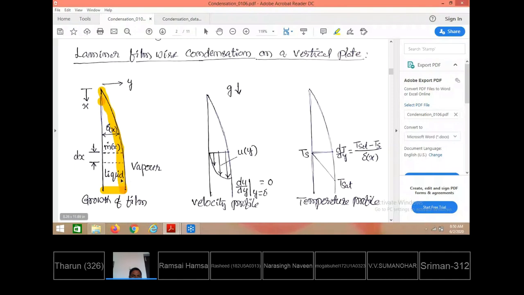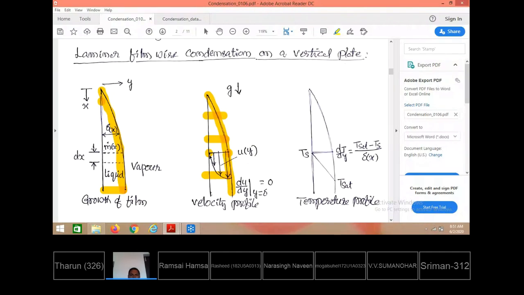If you see the velocity of the liquid over the plate surface, at the plate the velocity is zero, and between the plate and the interface the velocity keeps changing like this. At the interface, where the liquid and vapor are in contact, there is no velocity gradient: du/dy equals 0. This is valid at every section also, maybe here, here or here; the same profile is observed at every section.